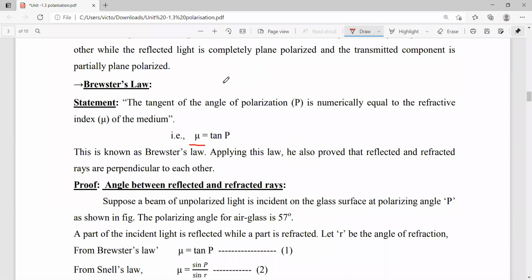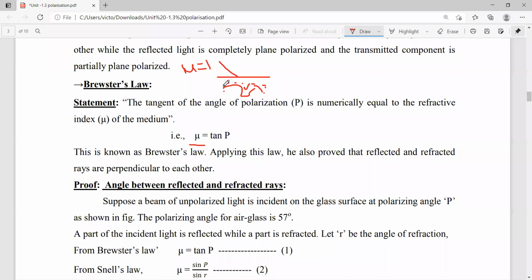For example, this is a medium having some refractive index mu. Now a light ray is incident on it. The refractive index of air is equal to 1. For example, this is the water particle.